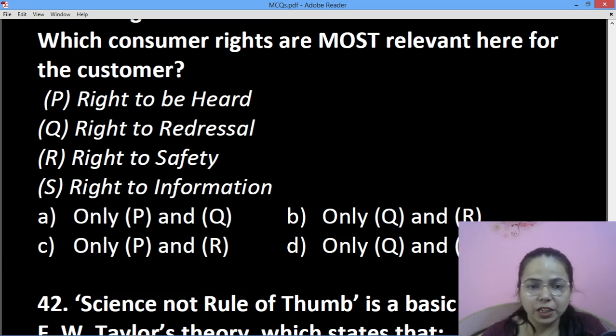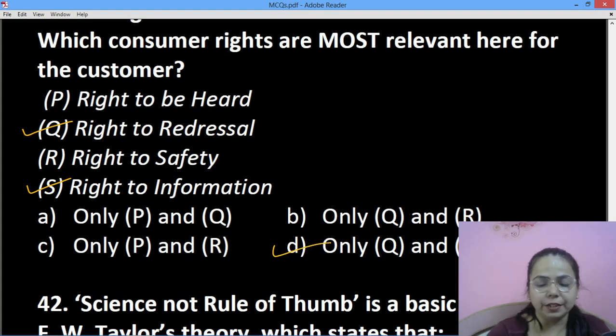So it is right to be heard, right to seek redressal, safety or information. So already told it is redressal and information. It is Q and S. So it will be D.